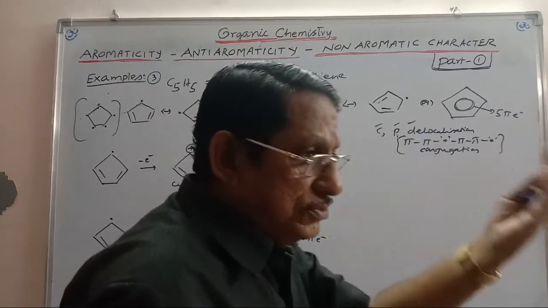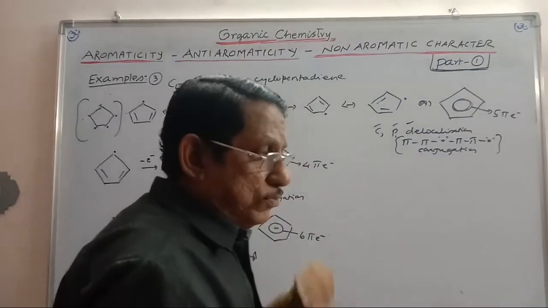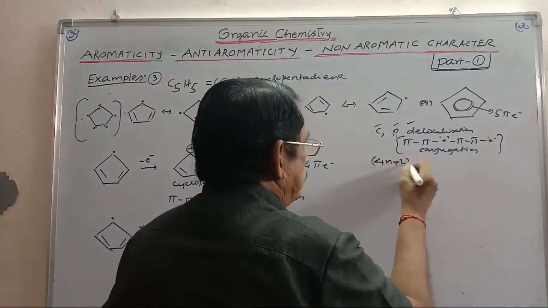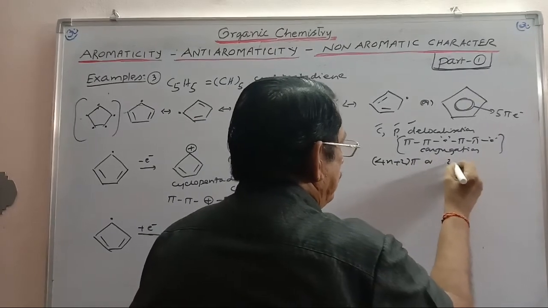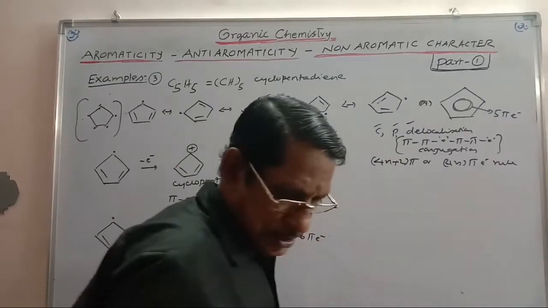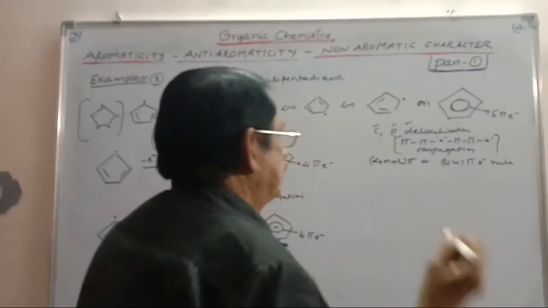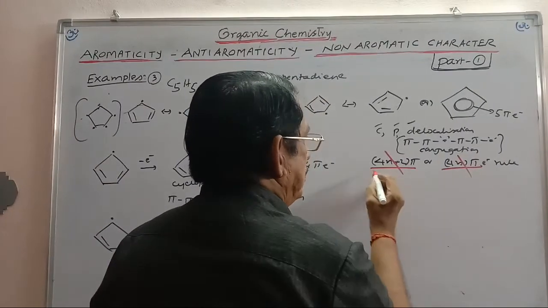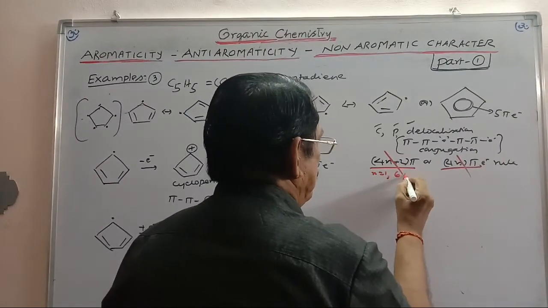In the case of Huckel's rule, or the 4n plus 2 pi electron rule, it is not satisfying the 4n plus 2 pi electron rule or the 4n pi electron rule. It is not satisfying both. Because n is equal to 1, 6 pi electrons should be there.